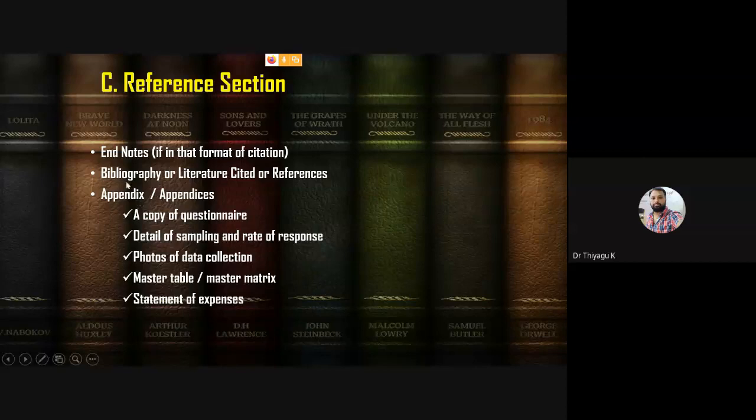The appendix is like an add-on. Things like your tool, or some kind of document proof. When you're doing the experiment, you may have some photos. That kind of proof you can add in the appendix part. These two things, bibliography and appendix, come in the reference section.